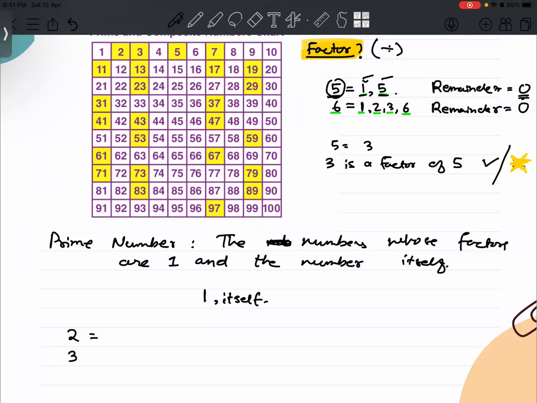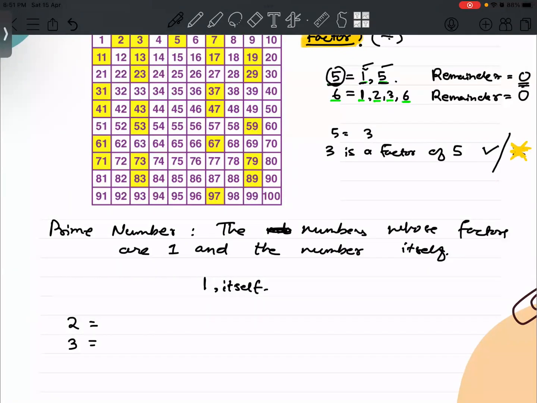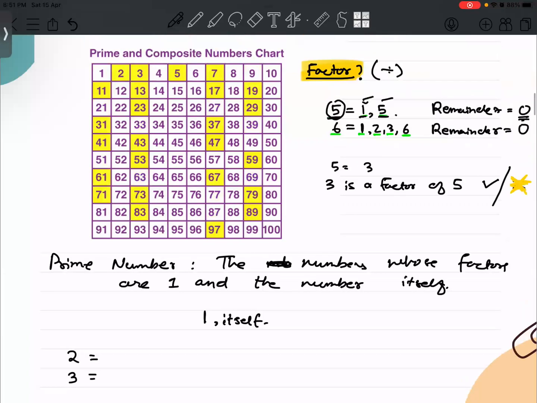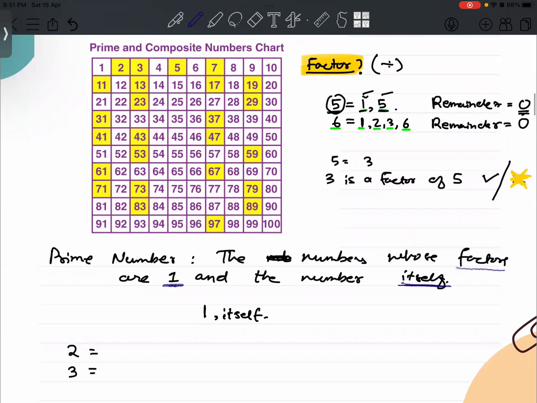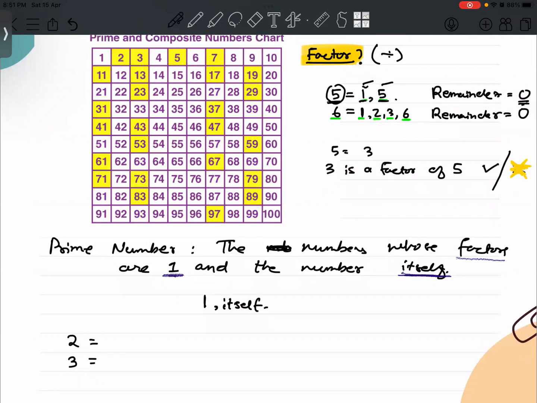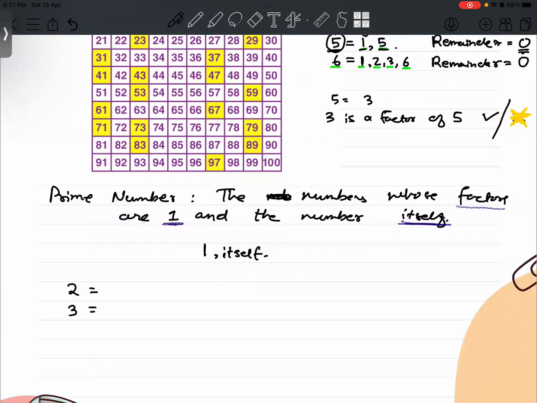So I was asking Ashwathi that from the given table, identify the prime numbers. You're familiar with the definition: numbers whose factors are one and the number itself. Let me do one of them for you, then the rest you will have to do yourself. For example, 2: which numbers will divide 2? What are the factors of 2? It is 1 and 2.